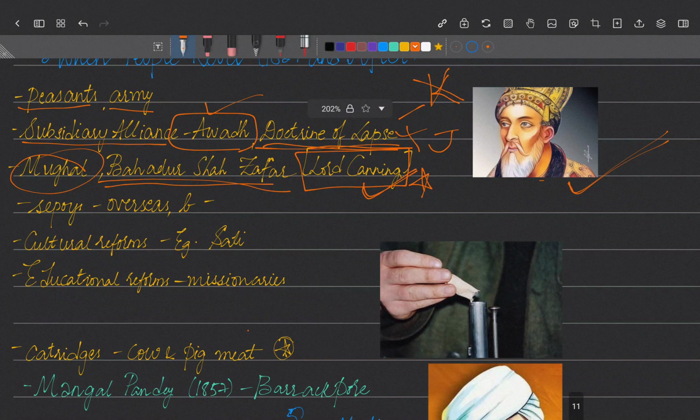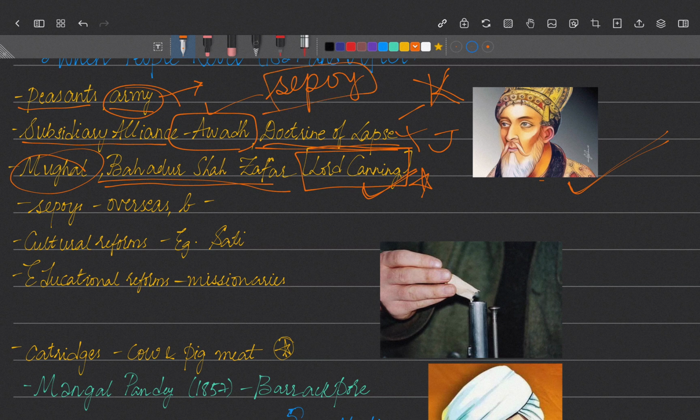So we have seen they imposed harsh rules on the army. What are the harsh rules? In Indian culture, there was a belief in olden days that when a person crosses the sea, they lose their religion and caste. We have seen there's a term called Sepoy army.